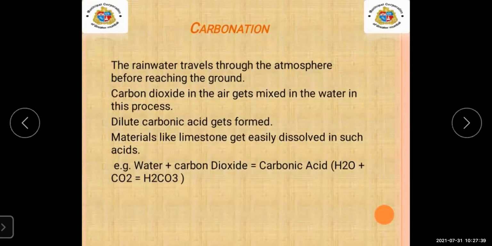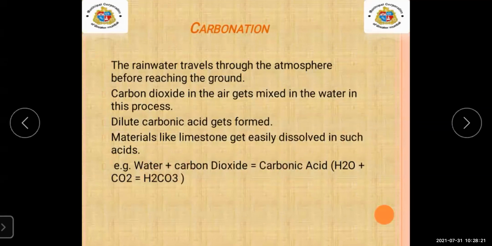But before reaching the ground, the air which is traveling in the atmosphere gets mixed with the water, and in this process dilute carbonic acid gets formed. Materials like limestone get easily dissolved in such acids.